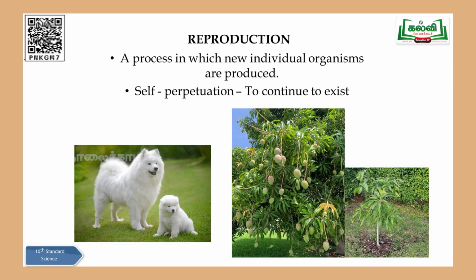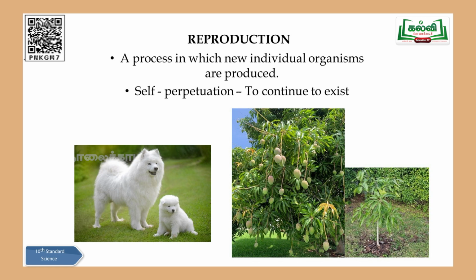What is reproduction, children? When you're talking about reproduction, it is a definite process, a must process for each and every living organism, because they have to produce their own offspring to the next generation. New individuals are produced by this process so that there won't be any extinction. Why should they need to undergo reproduction?